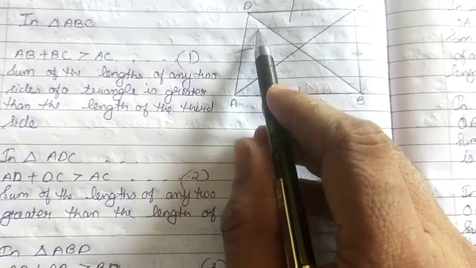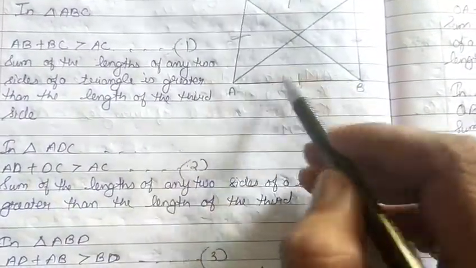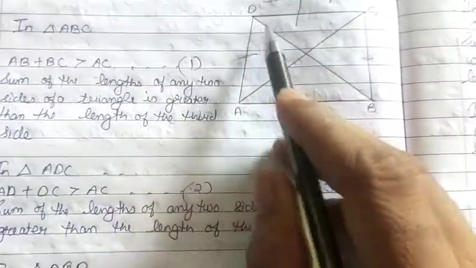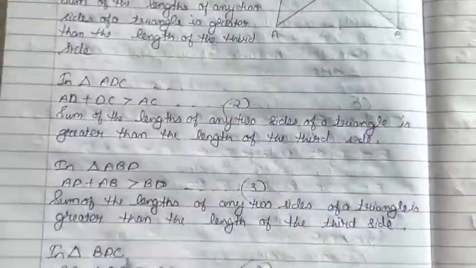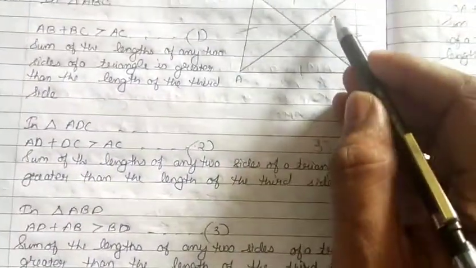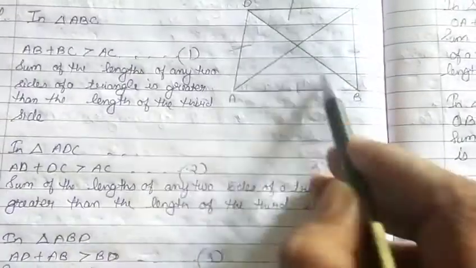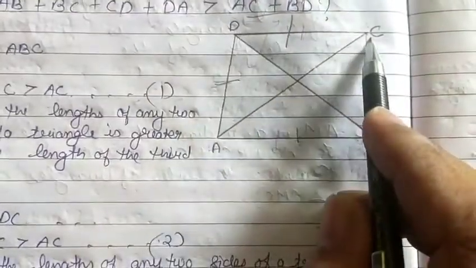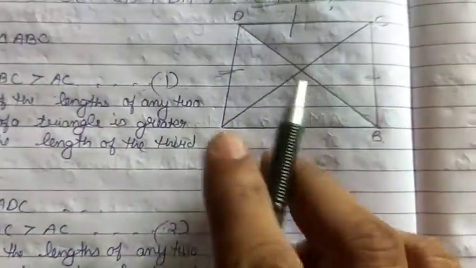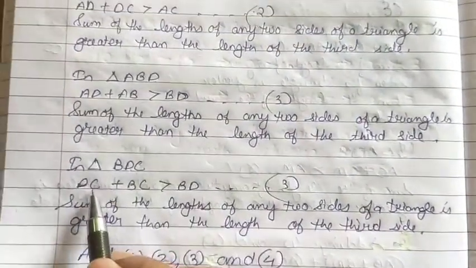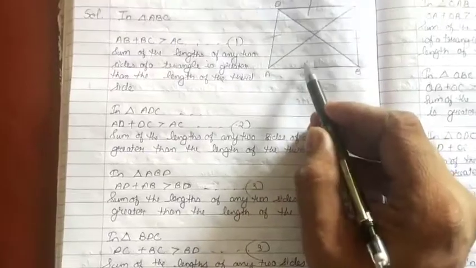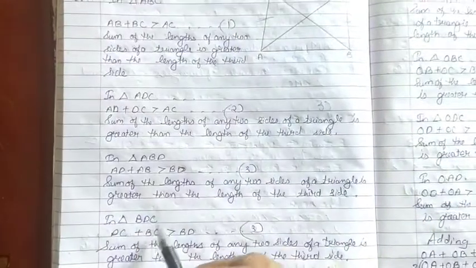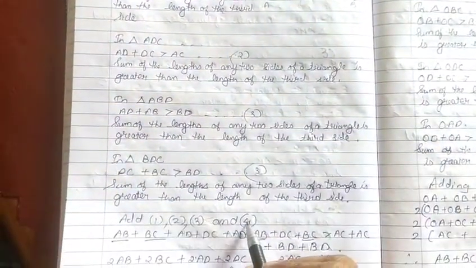Now we have to take another triangle connected with BD. If first we took this triangle, then we take its opposite triangle. So in this triangle DBC, or BDC, we will also try to show that this side is smaller than the other two sides. So you can make a sum: BC plus DC is greater than BD, or DB. See here, DC plus BC is greater than BD. This is our fourth condition.